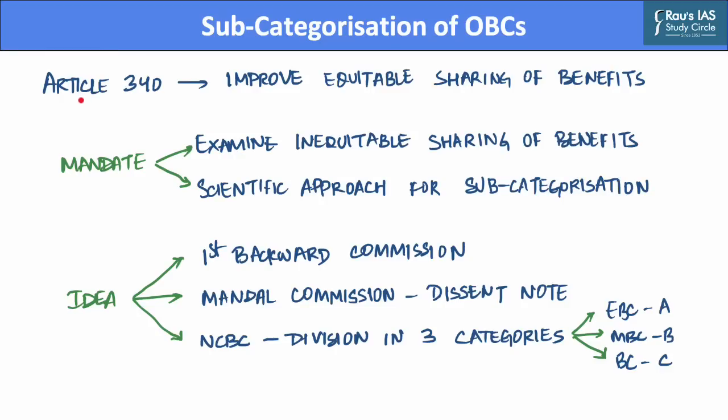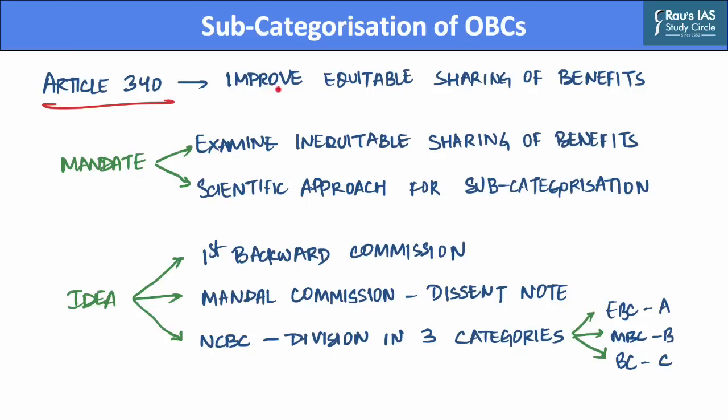Now, Article 340 of the Indian Constitution enables the President to appoint by order a commission which can investigate the conditions of socially and educationally backward classes of Indian society. And hence, Justice G.